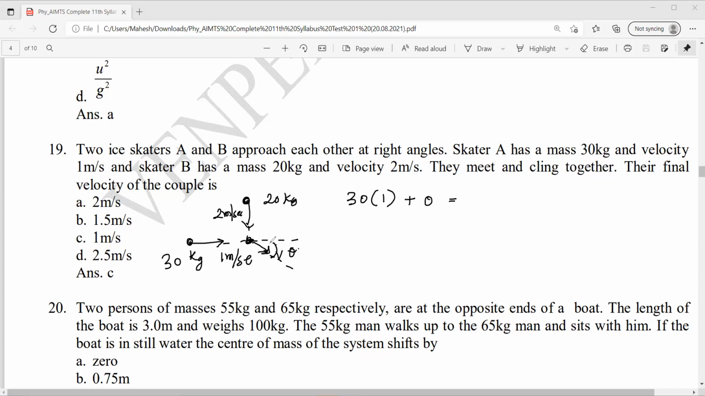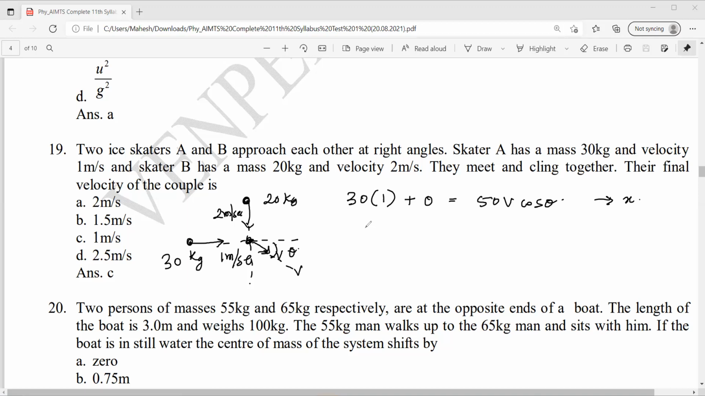(m1 plus m2) v cos theta. m1 plus m2 will be how much? 50. So 50v cos theta. This is conservation of momentum along the x direction. Then conservation of momentum along the y direction will be how much? Along x, it becomes 50v cos theta, right?